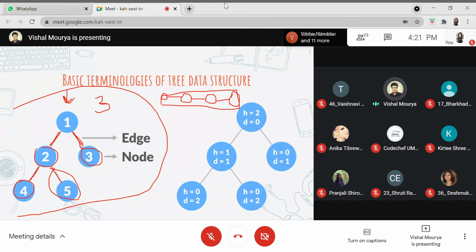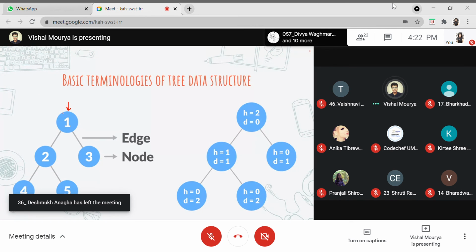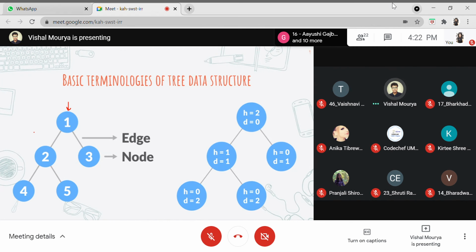Let me erase this out. I hope it is not visible now. So we'll have this as the root node, the start of the tree. What we want is the maximum length of this tree. Let's say there is a Superman who gets you the maximum depth for this subtree, and a Batman who gets the maximum depth for this other subtree.